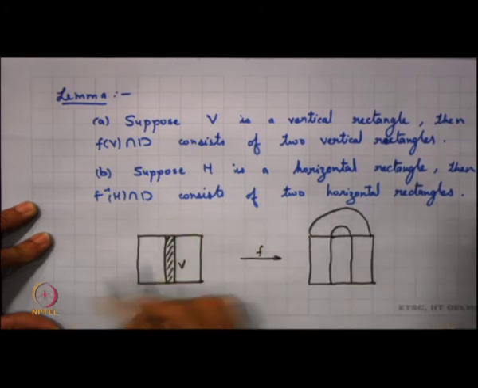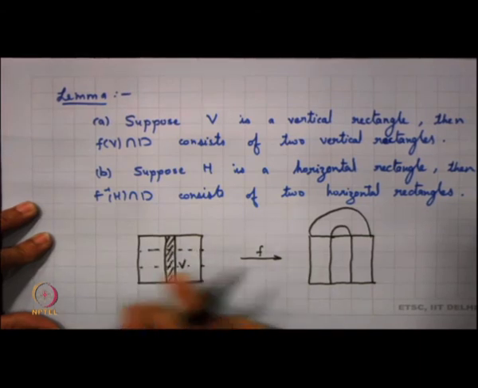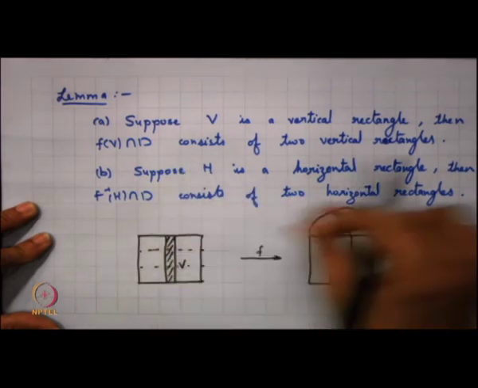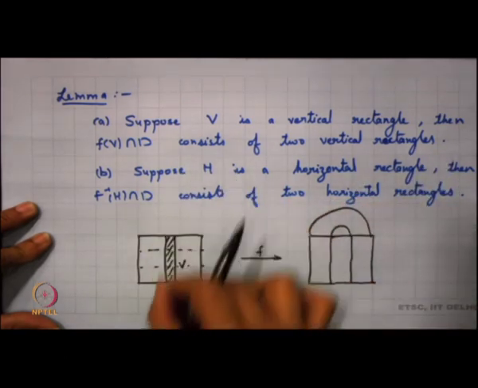So, what we get here under f is this: this is how the whole D is mapped, because here I can divide this into say H0 and H1, and then we know that this H0 part is mapped onto this one, the H1 part is mapped onto this one. So, how is this vertical rectangle being mapped?